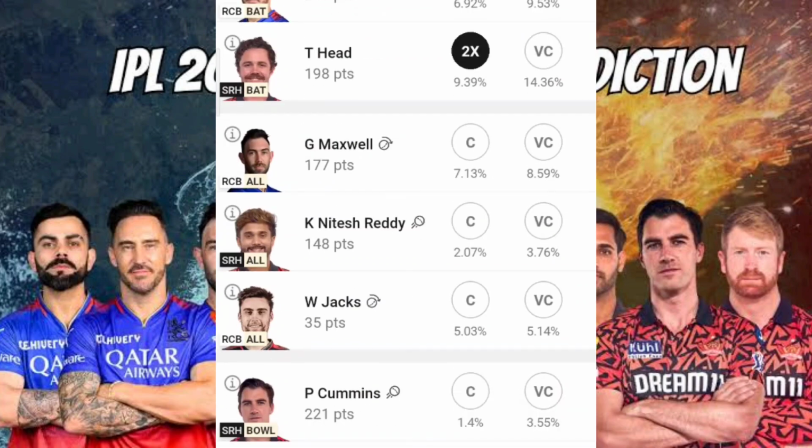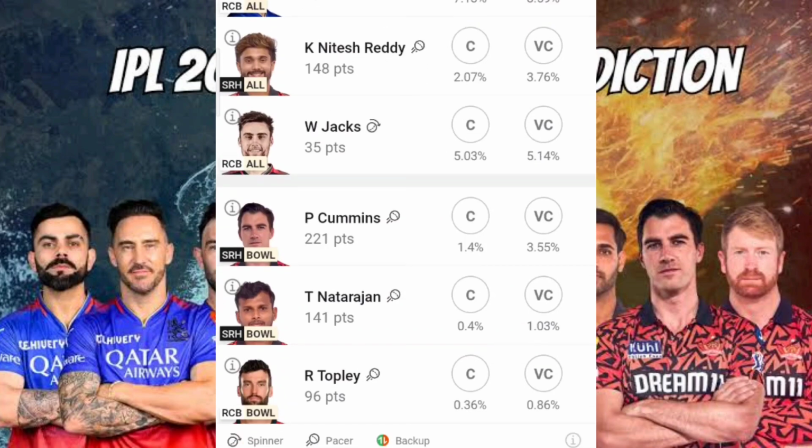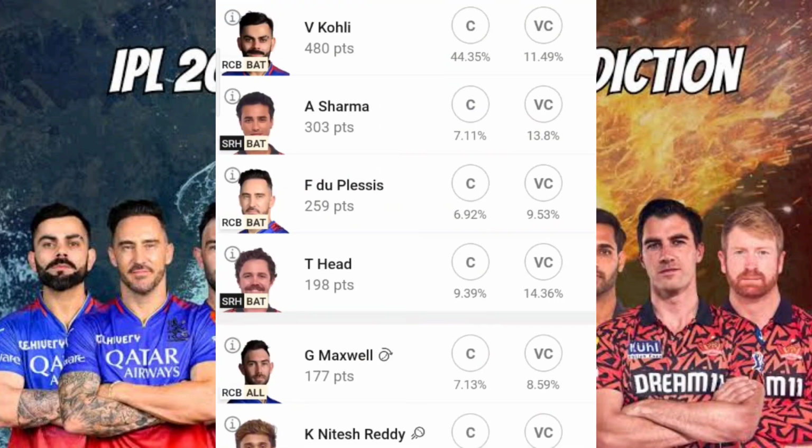Fine. Again, you can go for Glenn Maxwell, but it should be in the more perfect cases where RCB tosses and opts to bowl first. Again, you can go for Nitish Kumar Reddy. Let me tell you in which scenario later. Again, you can go for Will Jacks. Again, let me tell you in which scenario. I don't think any other bowlers could be a very good choice for captain. But as of now, I'm giving this to Virat Kohli.